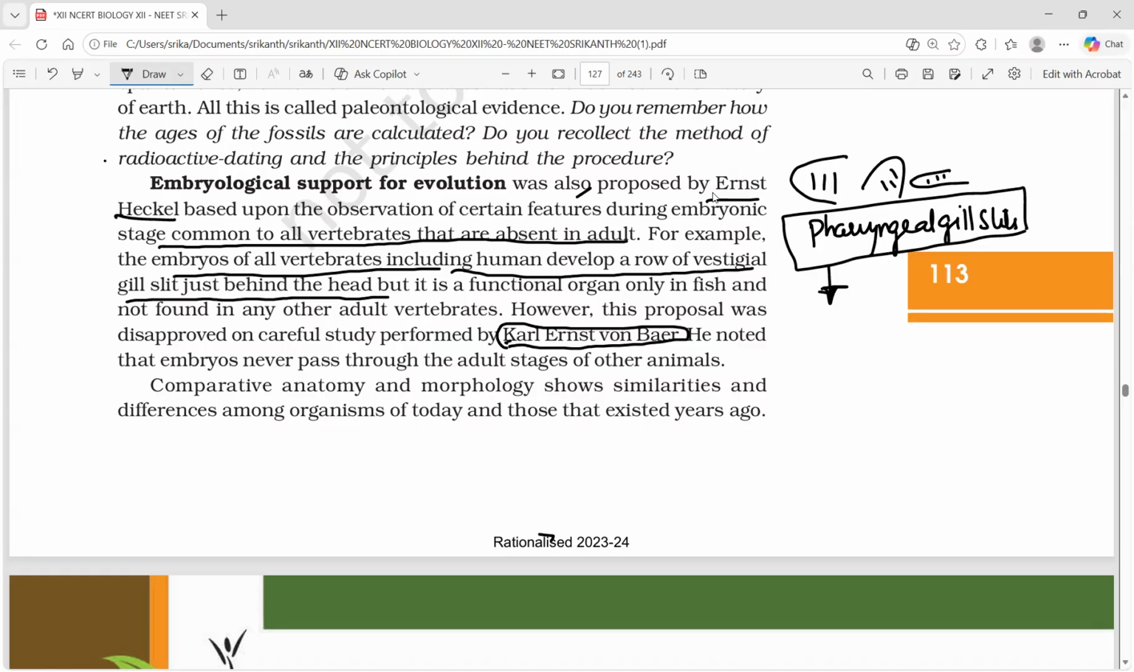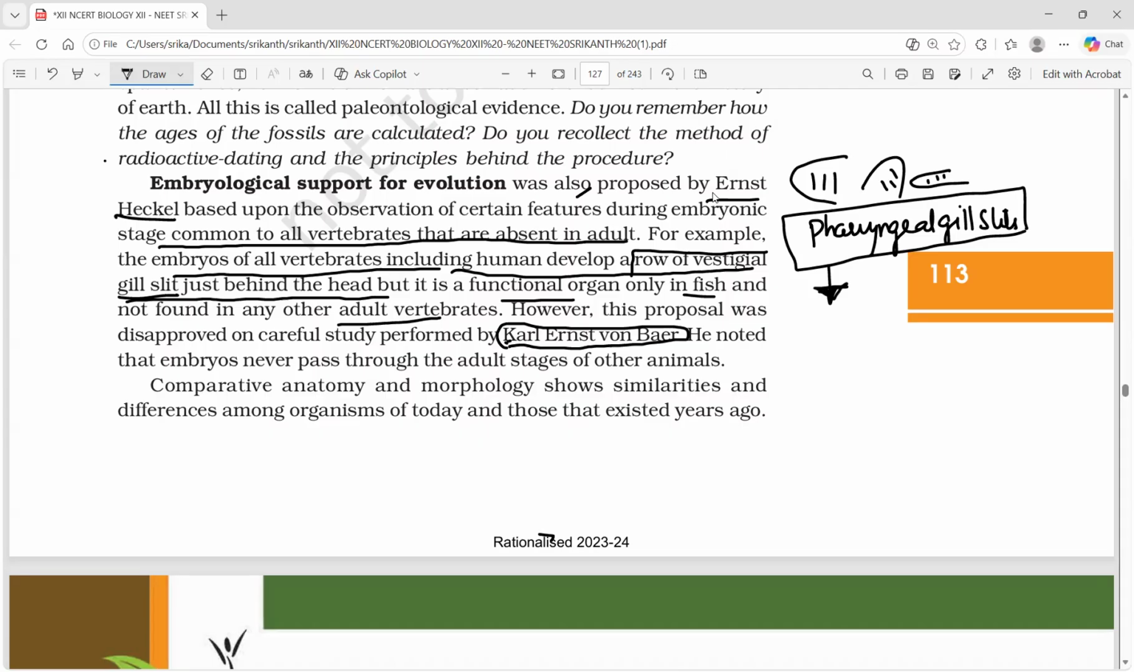So what they said: gill slits just behind the head, but in human, a row of vestigial gill slits develops. Not only human, amphibia, reptilia, aves and mammals are having a row of vestigial gill slits only. But it is a functional organ only in the fish and some amphibians, not found in any other adult vertebrates. Okay, so presence of vestigial characters, common characters in all the organisms, he said.